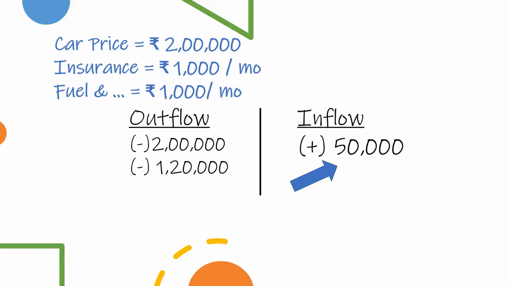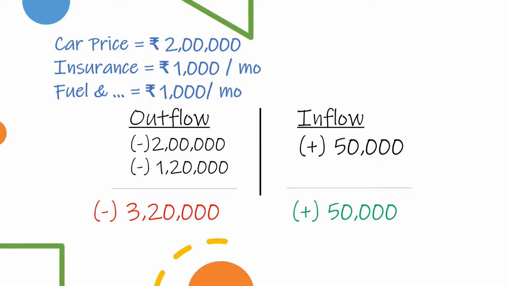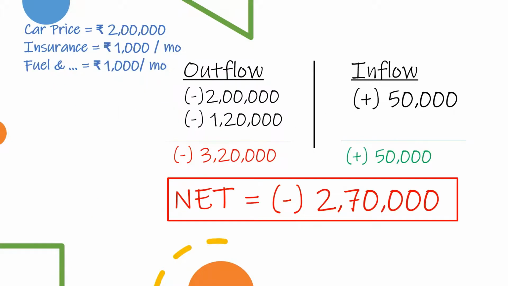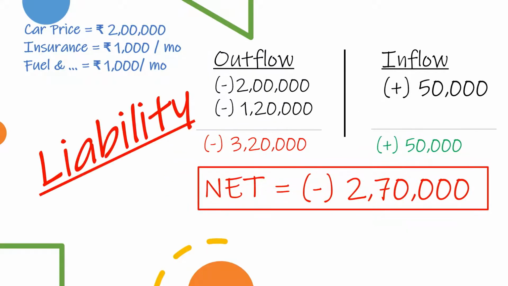Adding all those up, Bharti spent a total of 3,20,000 rupees and got back 50,000 rupees upon selling the car. Her net cash flow from having owned the car for 5 years happens to be a negative 2,70,000 rupees. Since the net cash flow is negative, during the 5-year period, Bharti's car has been a liability. Think of liability as a possession that would take money out of the wallet.